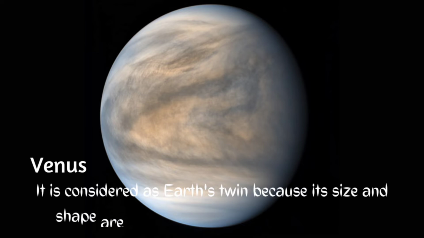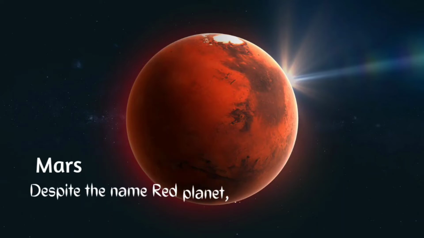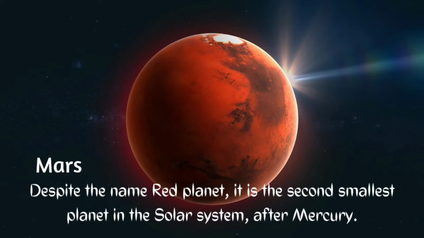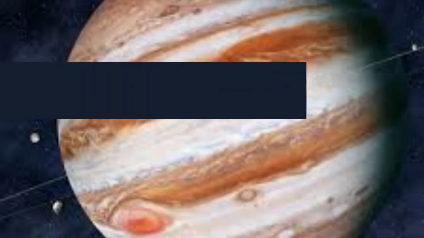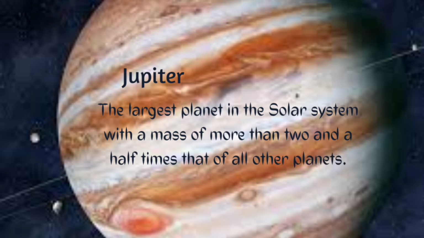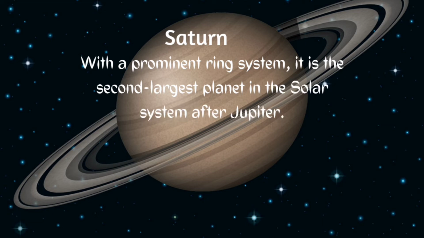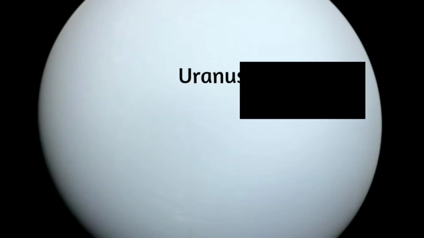Venus. It is considered as Earth's twin because its size and shape are very much similar to that of Earth. Mars. Despite the name red planet, it is the second smallest planet in the solar system after Mercury. Jupiter, the largest planet in the solar system with a mass of more than 2.5 times that of all other planets. Saturn, with a prominent ring system, is the second largest planet in the solar system after Jupiter.